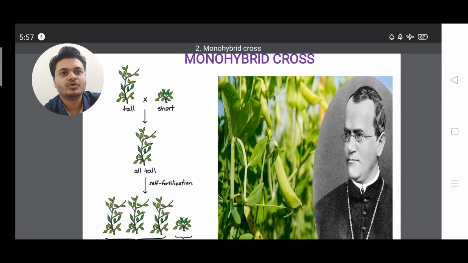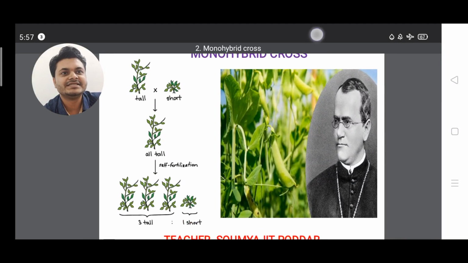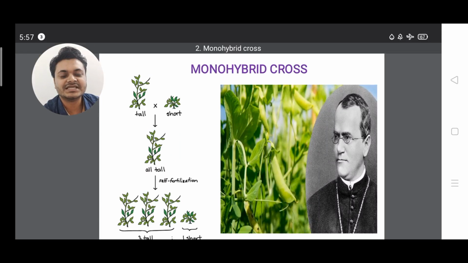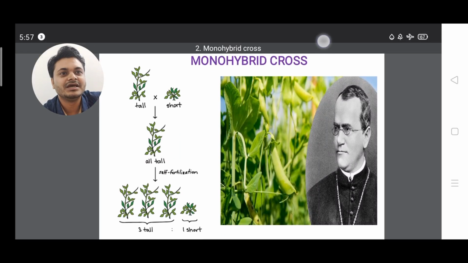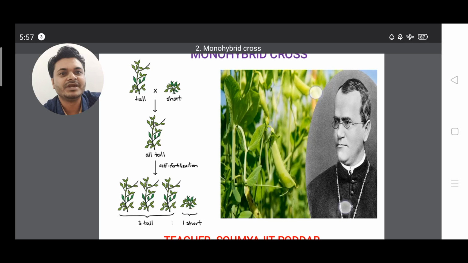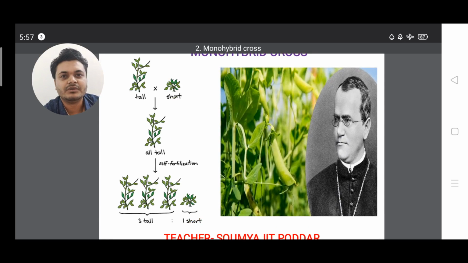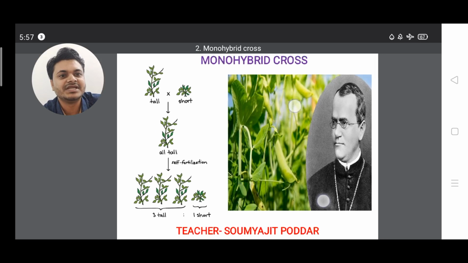In the topic monohybrid cross, you can see I have given a picture, a very nice presentation. On the right hand side I have kept the picture of Mendel. You can see the entire monohybrid cross: tall, short, all tall, 3:1. I'll explain clearly what is tall, what is dwarf, and what the ratios of tall and dwarf are. Let's proceed with the next slide.